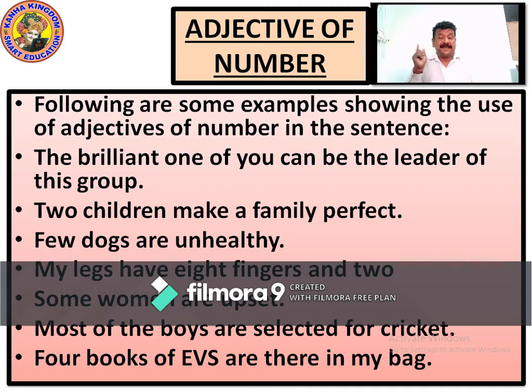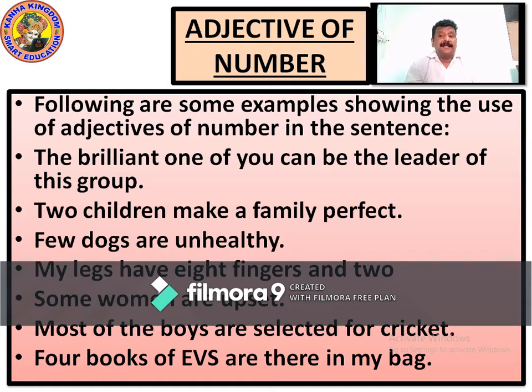Two children make a family perfect. When we talk about two children, what is this children? Children is a noun. Two children make a family perfect. Two is what? Two is the adjective of number. When we talk about two children, two is the adjective of number in this sentence.